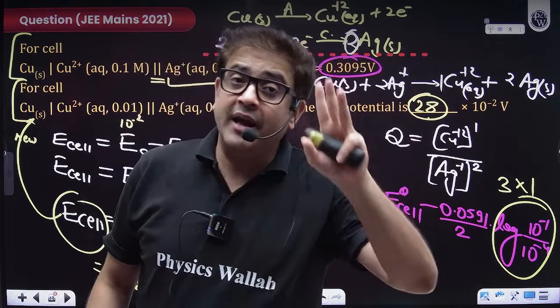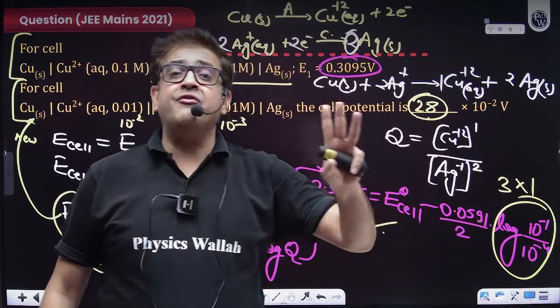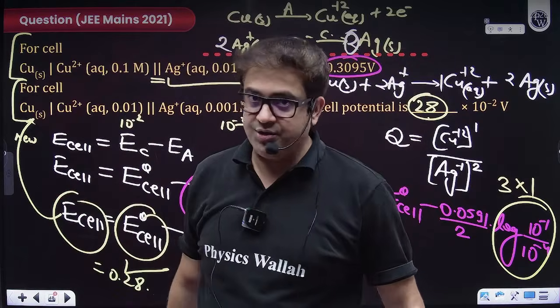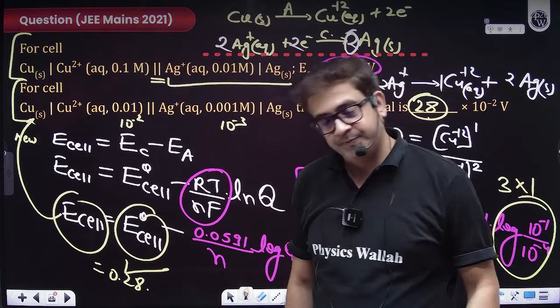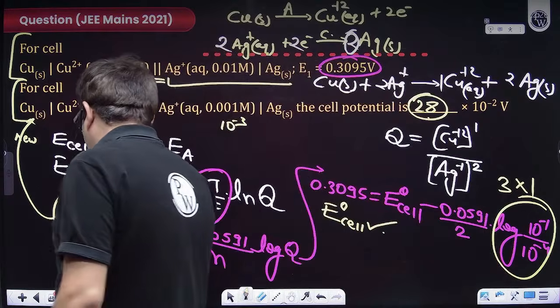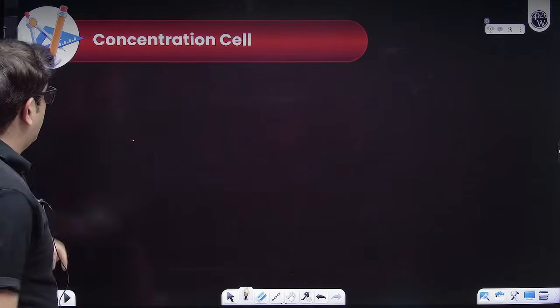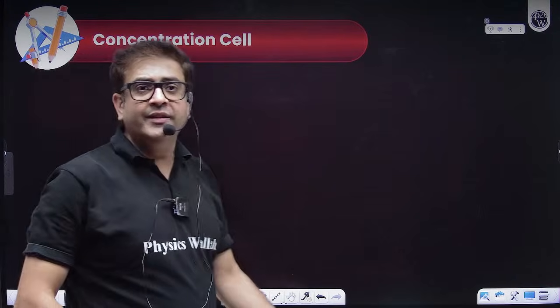I hope, beta, these type of questions are very, very prominent in your mains examination. I hope you are done with Nernst equation. Now, quickly moving to concentration cells. What are these concentration cells?